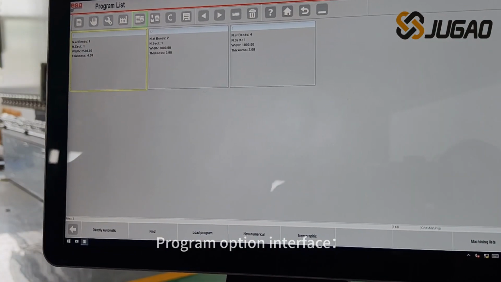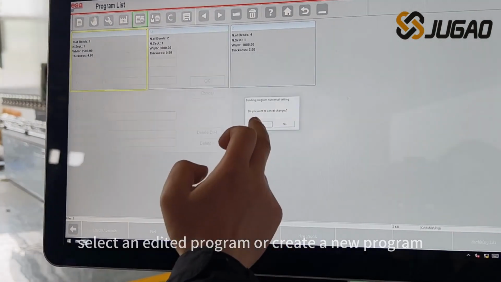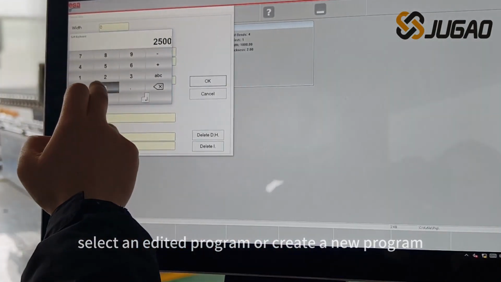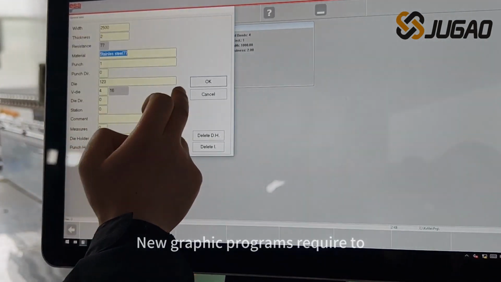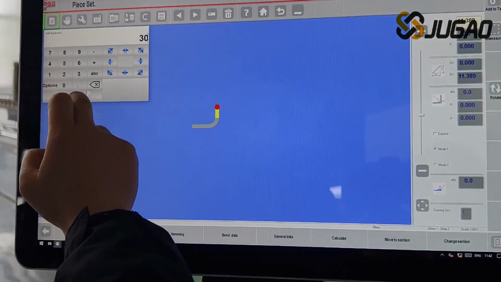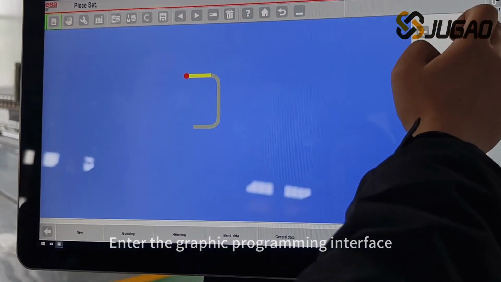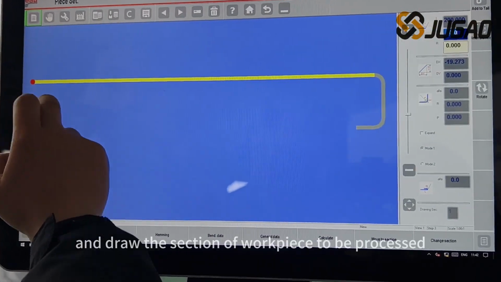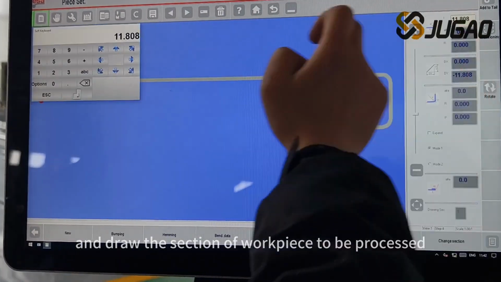Program Option Interface. Select an edited program or create a new program. New graphic programs require to set the information of plates to be processed first. Enter the graphic programming interface and draw the section of workpiece to be processed.